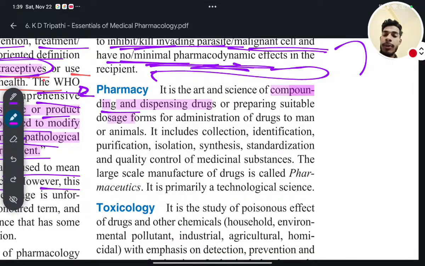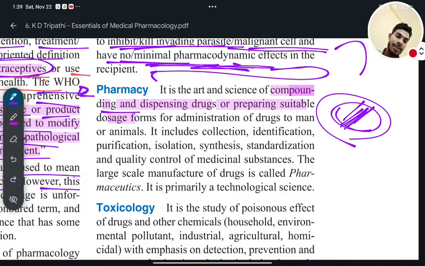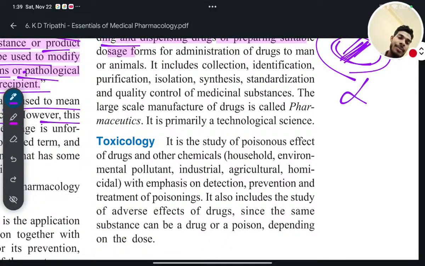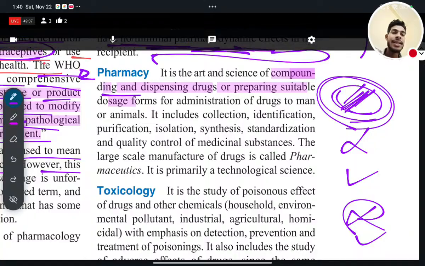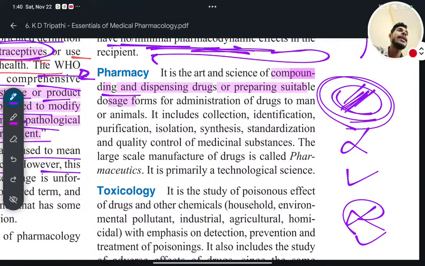suitable dosage form. Suitable dosage form in the sense, for example, if a patient is a child, or an adult, or a very old person. A child can take a tablet, though it will be very hard for him, but an adult can take it, and older people sometimes can take it, sometimes cannot. So for a child, what do you have to do? You have to prepare something in fluid or liquid nature. Yes or no?